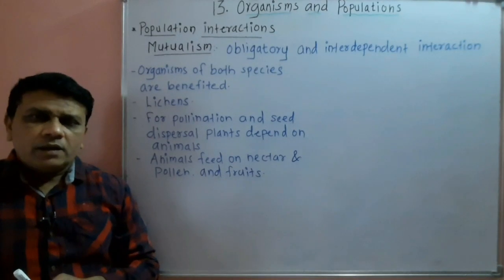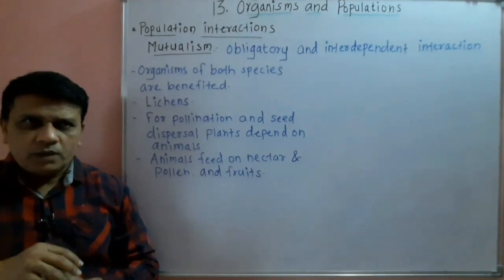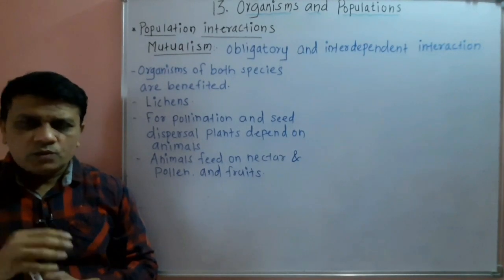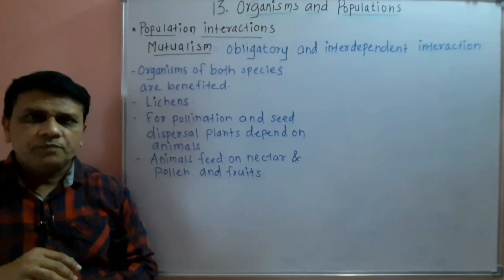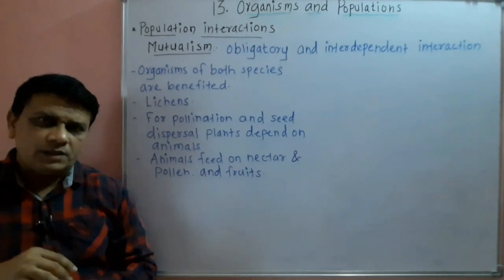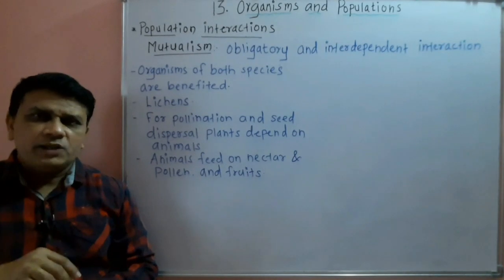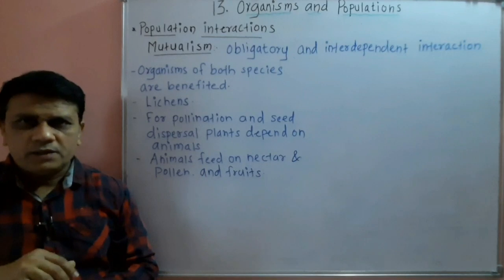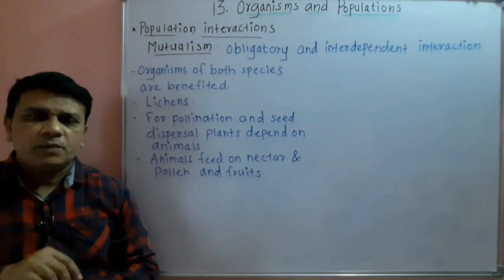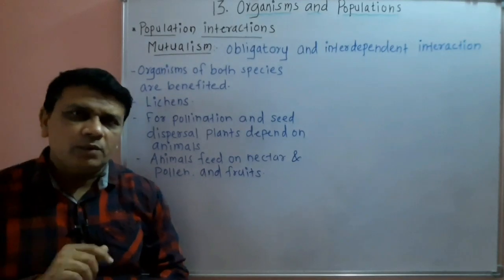Then plants produce fruits, and fruits contain seeds. So different animals which feed on the fruits help to carry the seeds to different places, and this mechanism of transferring seed from one place to another place is called the seed dispersal mechanism, and it is carried out with the help of animals.